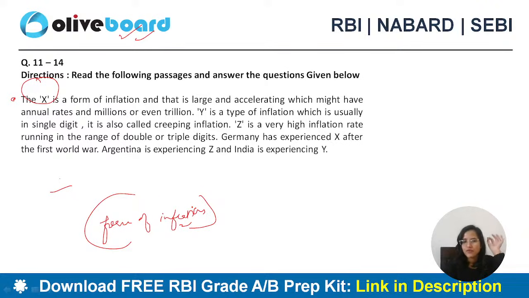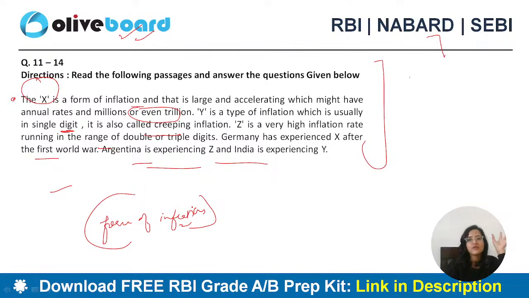X is the form of inflation that is large, accelerating, which might have annual rates in millions or even trillions. Y is the type of inflation which is usually in single digit. It is also called creeping inflation. Z is a very high inflation rate running in the range of double or triple digits. Germany has experienced X after the First World War. Argentina is experiencing Z and India is experiencing Y. Now this is a paragraph. You have to basically identify what is X, what is Y, what is Z over here.